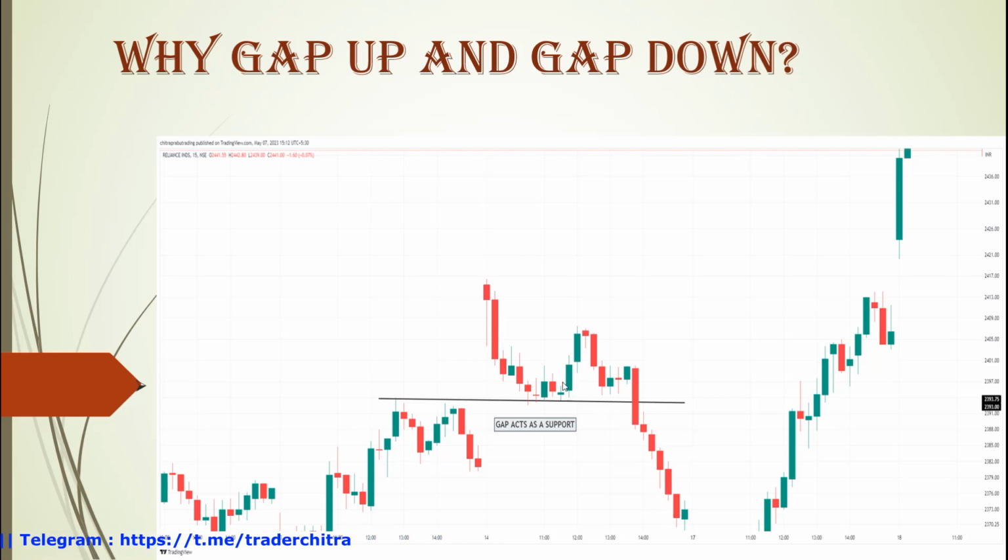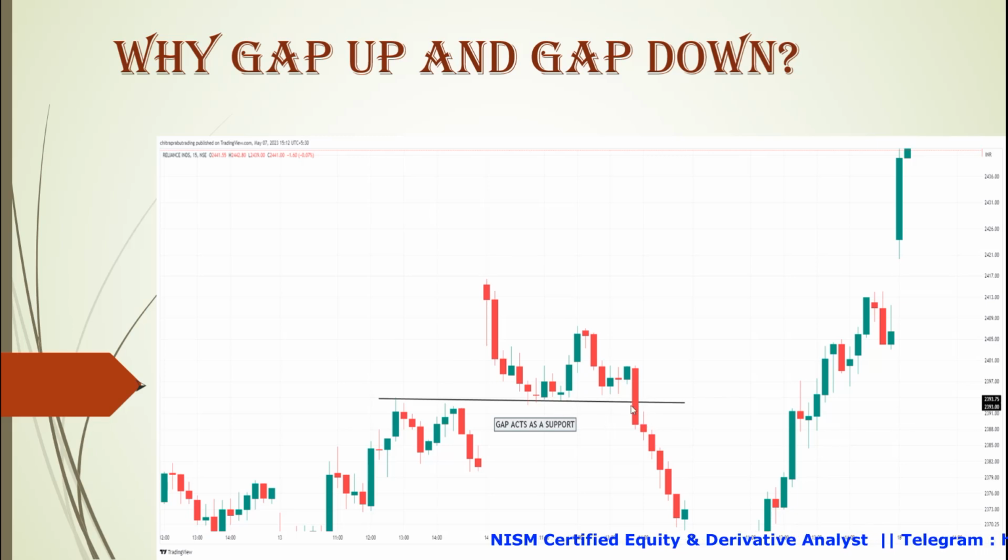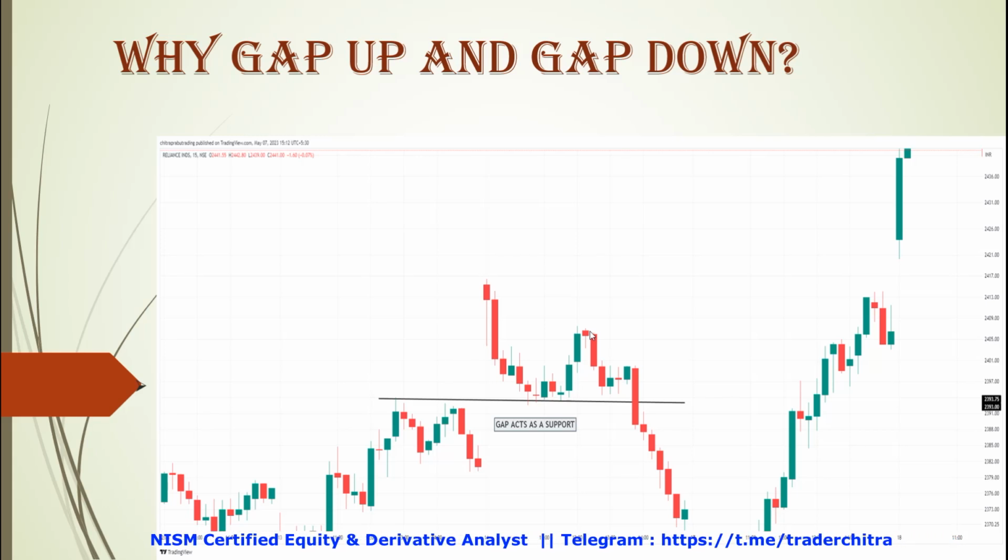So what we can understand from this is that when there is a gap up or gap down, we can draw a horizontal line or ray there, and the price respects that particular level. That level acts as support, or if there is a gap down, that level will act as resistance. If there is a breakdown at that support, we can see a fall in the price, and if the price takes support from here, we can look for a buy. I will explain in the next video how we can trade the gap up and gap down.